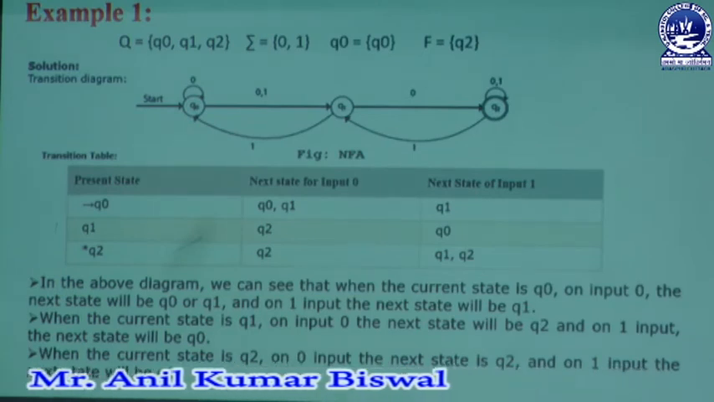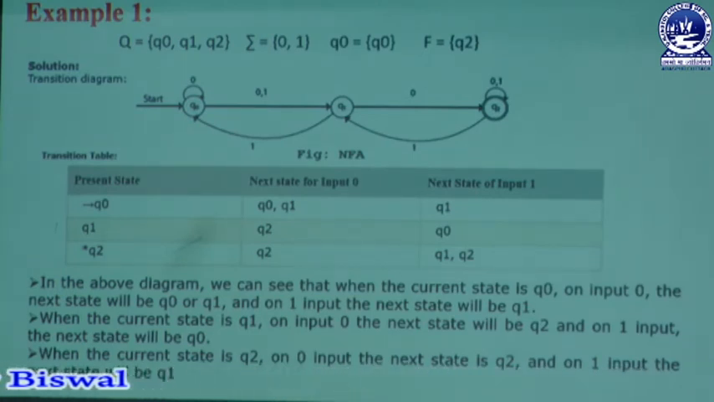Now we can discuss the transition table, because the transition table helps us know the different flow of transition creation. That means what are the different processes used to create the number of states. First of all we have 3 columns: the first column is named present state, the next column is the next state for input 0, and at last the third column is the next state for input 1.